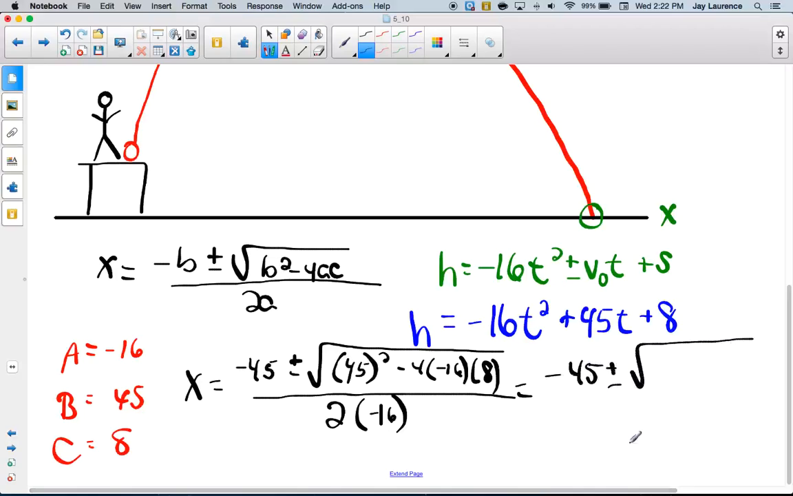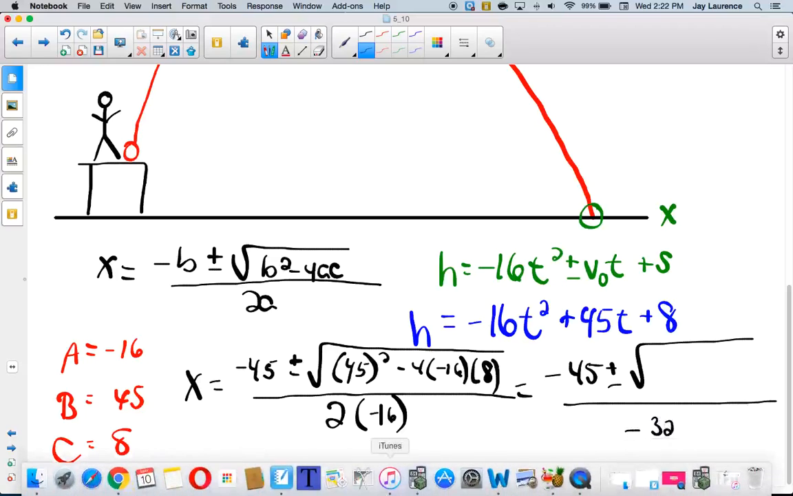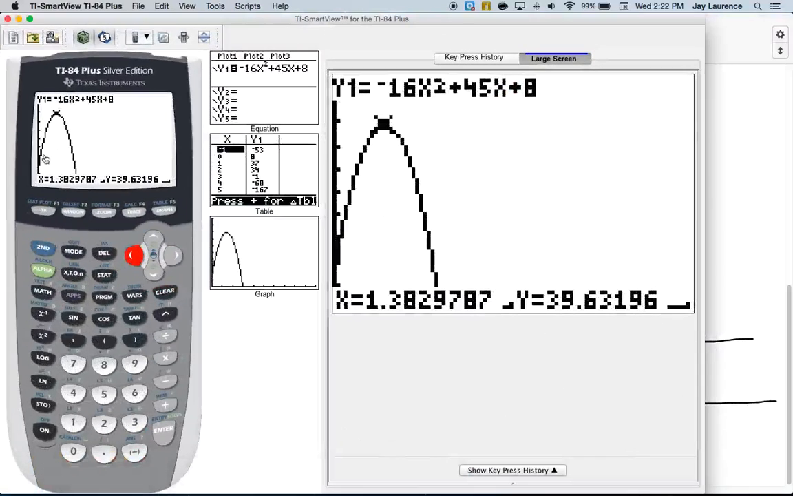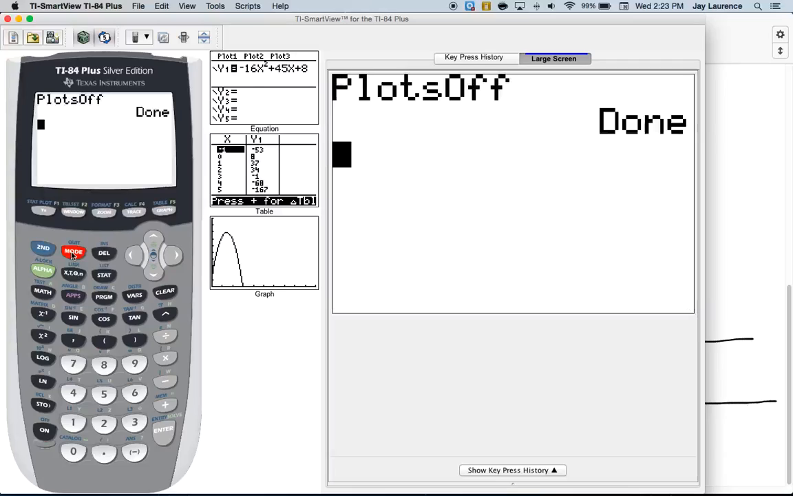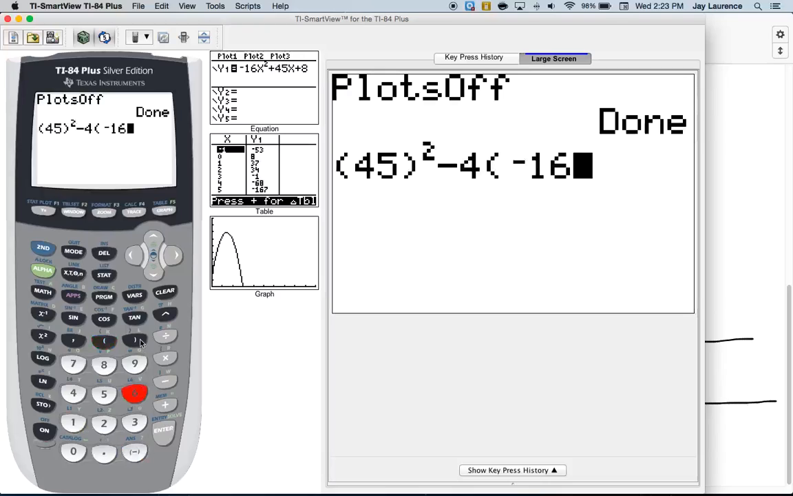It's going to be over negative 32. And now I'm going to go to my graphing calculator, and I've got to do my discriminant. So let me get my graphing calculator up, and let me get out of that. And so I'm going to have 45 squared minus 4 times a quantity of negative 16 times 8.